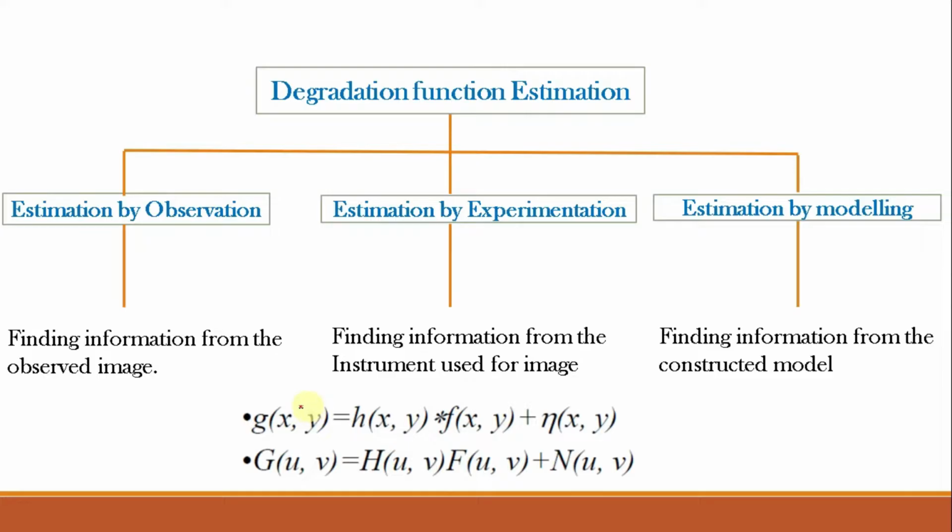So we know from the model of image degradation and restoration, g of xy, that is our output image, is equal to h of xy convolution of f of xy plus n of xy. When we go into the frequency domain, it becomes g of uv is equal to h of uv multiplied by f of uv plus n of uv. So let us understand first the estimation by observation.